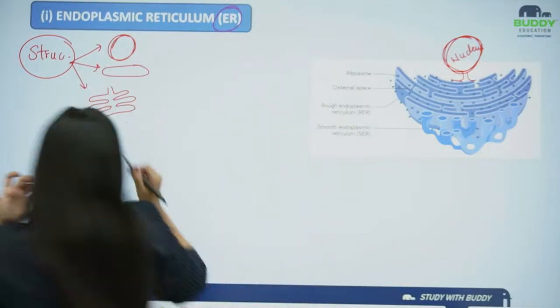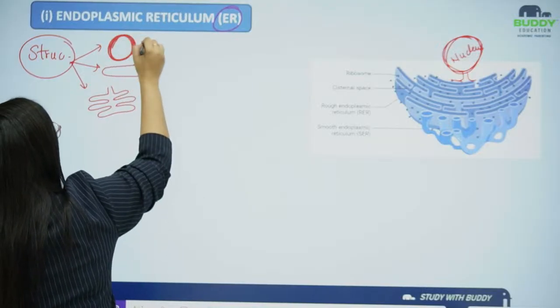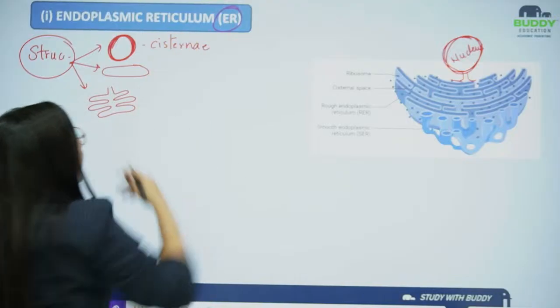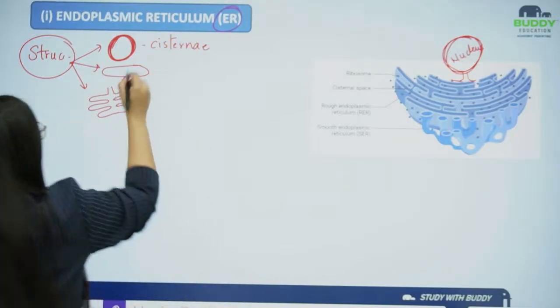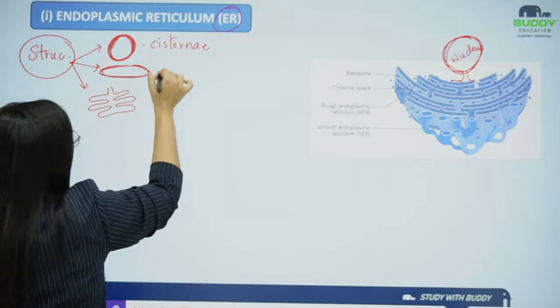First, if I am talking about this structure, I am talking about cisternae, which are spherical in structure. If I am talking about a rod like structure, I am talking about the vesicles.